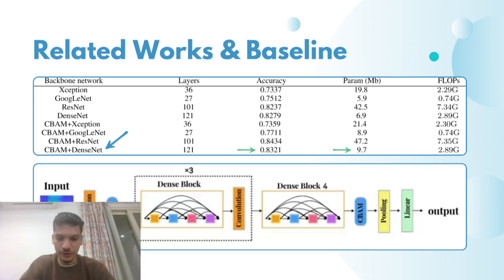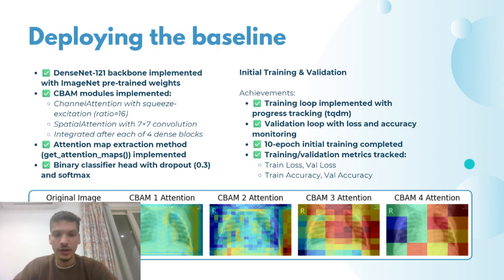So far, we've managed to correctly implement it on Google Colab. In order to do that, we had to implement the DenseNet 121 backbone, which is the original model, and then implement the convolutional block attention mechanism in the form of integrated modules. The DenseNet 121 model is pre-trained on ImageNet data, so we're leveraging transfer learning in this case. And on top of that, we integrated the CBAM module after each of the four dense blocks.